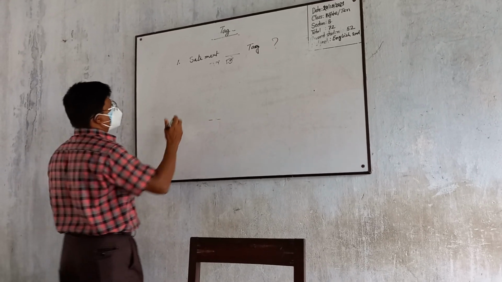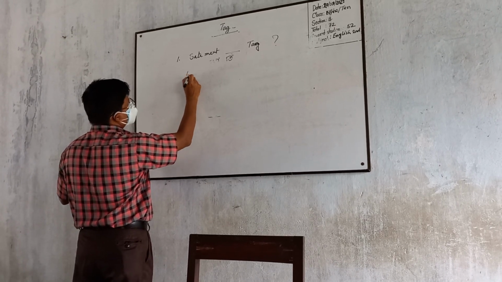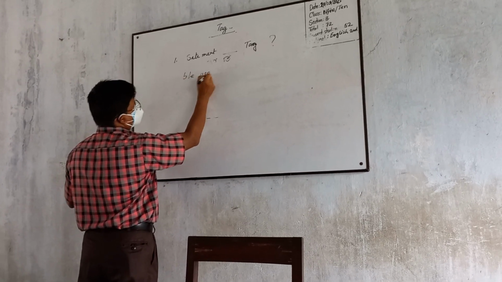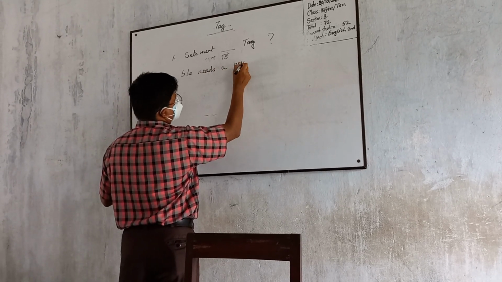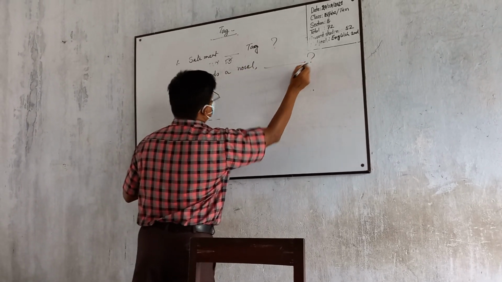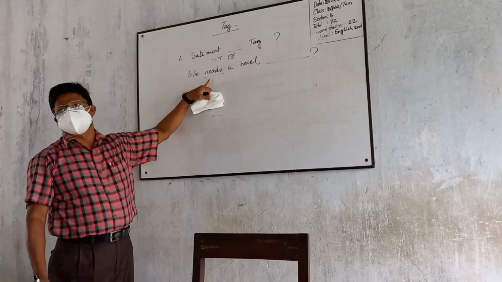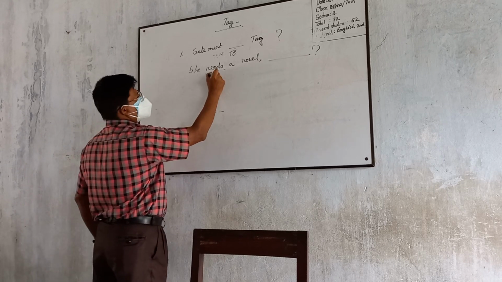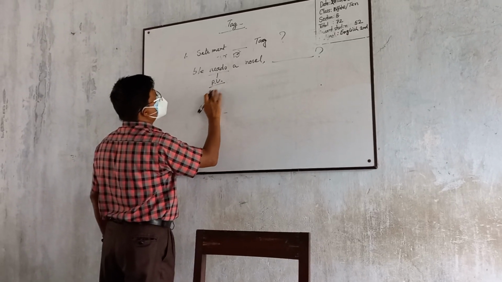If there is no helping verb, for example, "she reads a novel," comma, dash, question mark. There is no helping verb here, but this is the principal verb, and according to the principal verb, it is present.